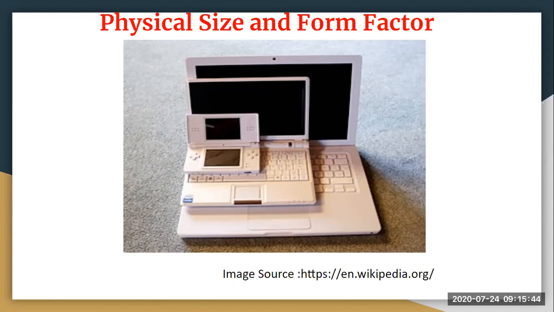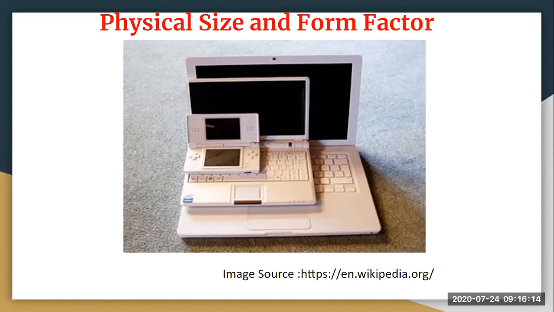When we are looking for a laptop also, we always go for a standard size, isn't it? We don't go for the big one, because at the end of the day it should be portable to you. Whatever device you are designing, it should be portable. So for portability, your selection of physical size or form factor is very important. In short, the physical size is nothing but the physical arrangement of your computing devices: what size it comes in, how it looks, and what functionality it gives you.